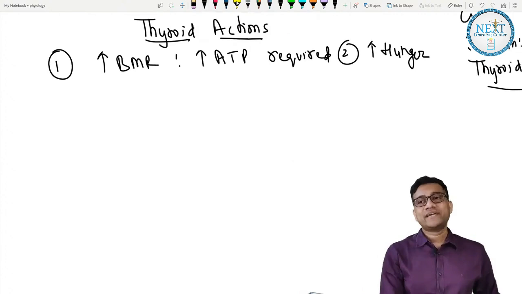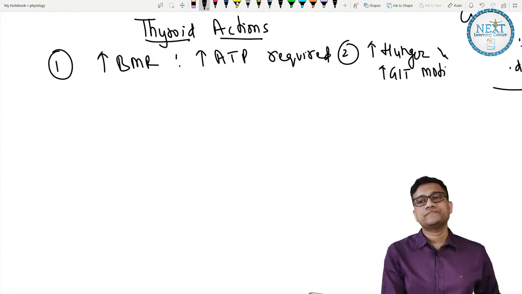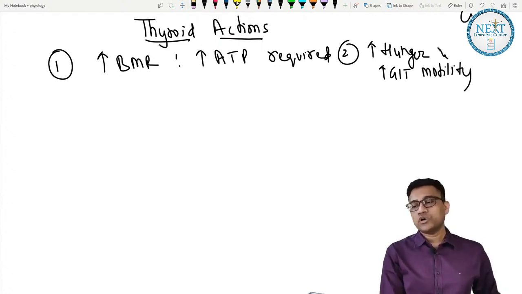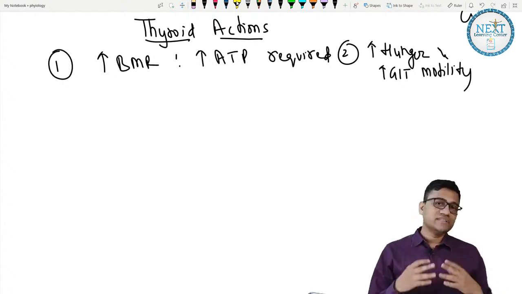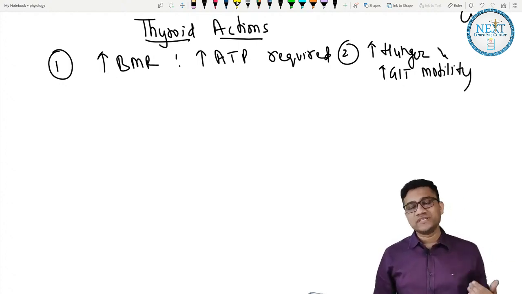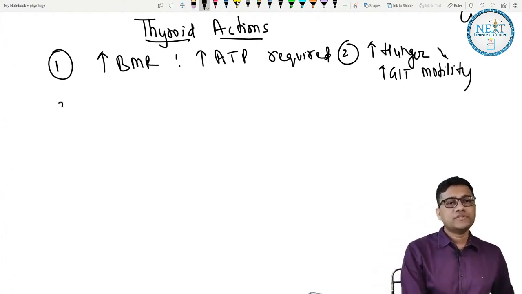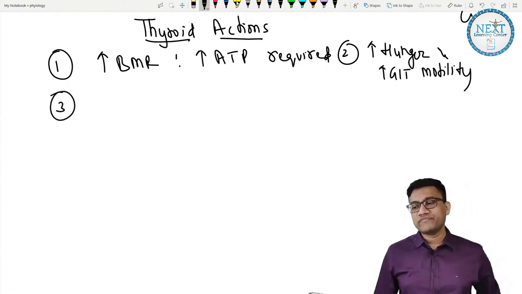Okay, and second, not only do you need more food, but your GIT should become very active. So there is increased GIT movement. So diarrhea can occur, or constipation. Diarrhea if there is high thyroid, constipation if there is less thyroid. Okay, number 3, what is the third factor?